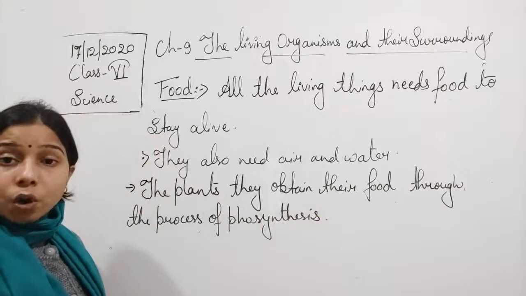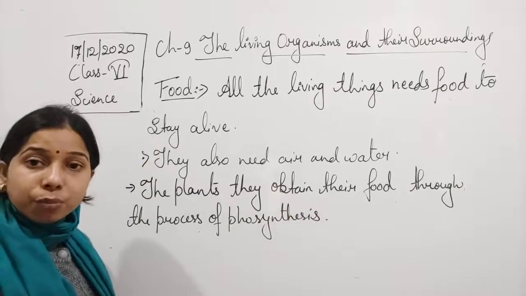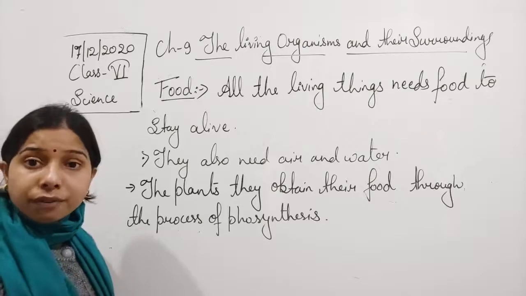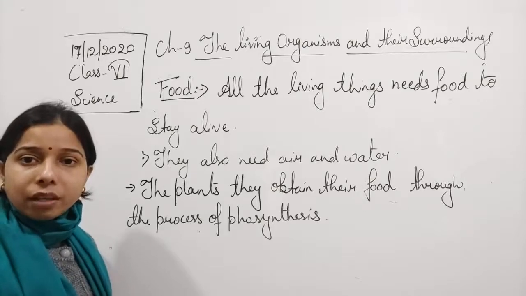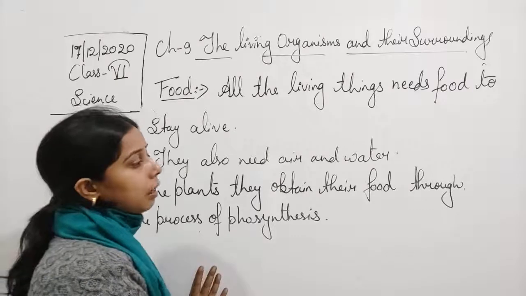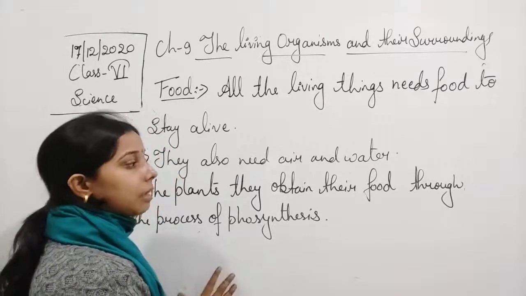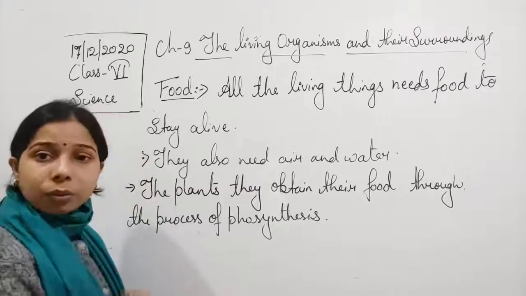So they need not be dependent on others for their food, and that is why they are also known as autotrophs, because they are able to prepare their own food. What about the animals?